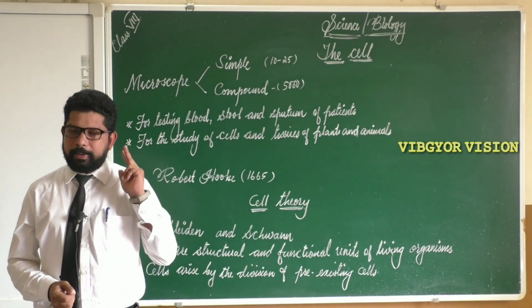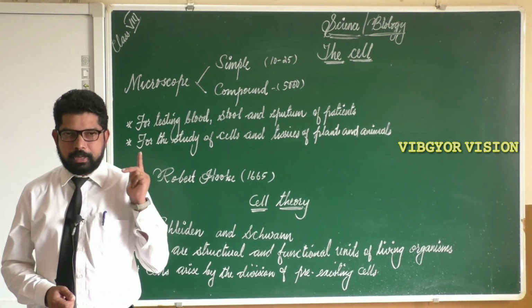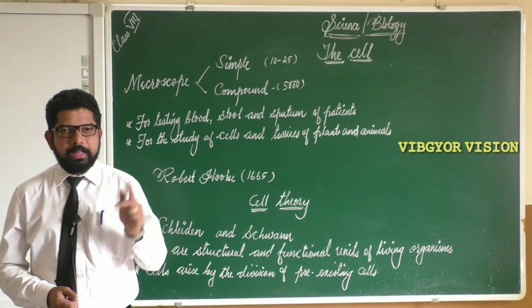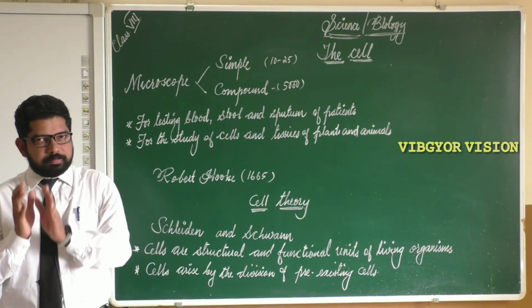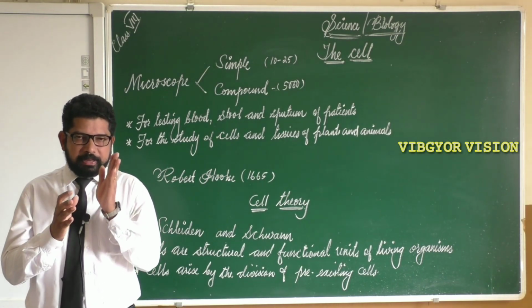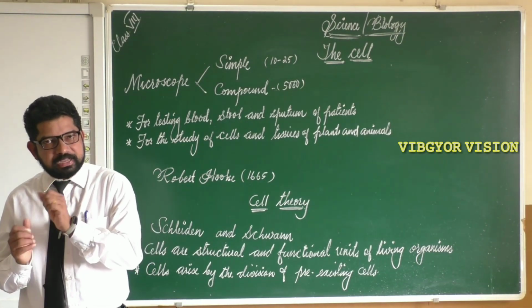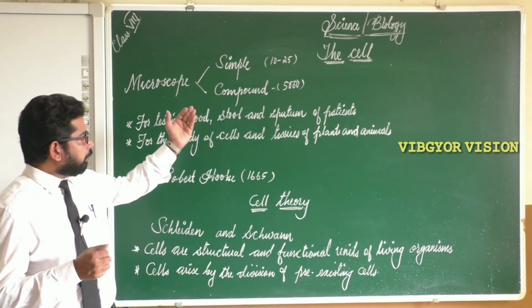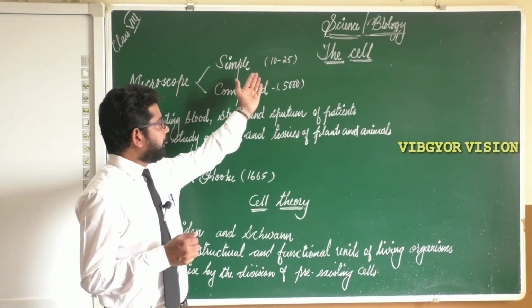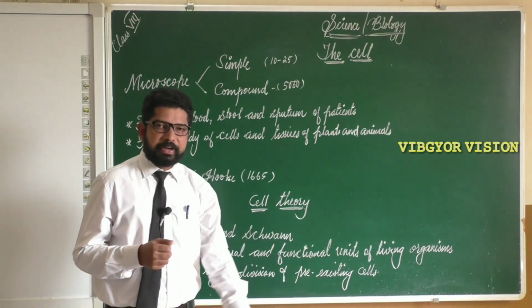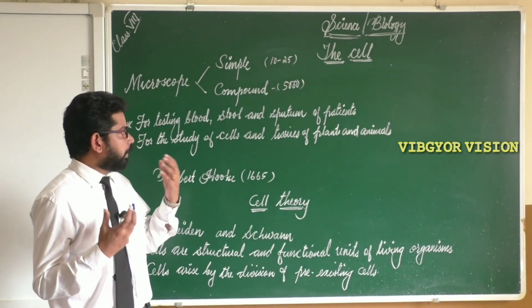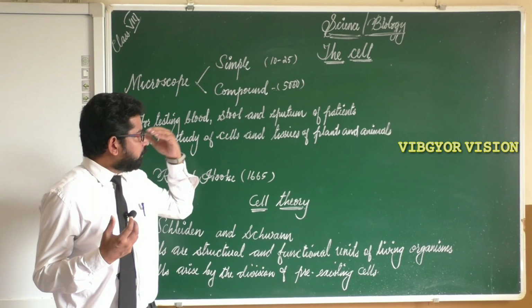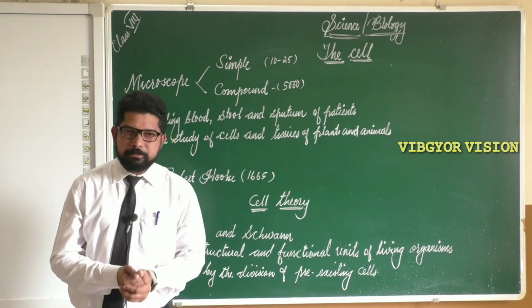We said that there are two types of microscope. They are the simple microscope and the compound microscope. A simple microscope may be available in your instrument box, and that is also known as a magnifying lens. That magnifying lens is nothing but a convex lens, and it can magnify the image up to 10 to 25 times bigger. And the next one is the compound microscope. The compound microscope can magnify the object up to 5000 times bigger.